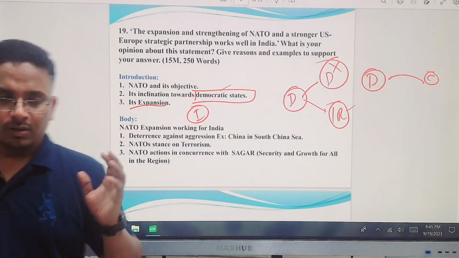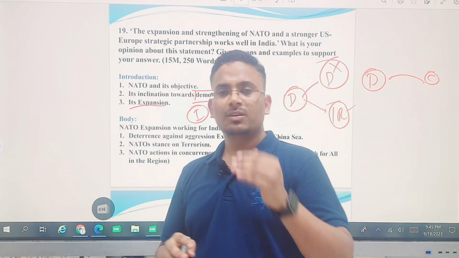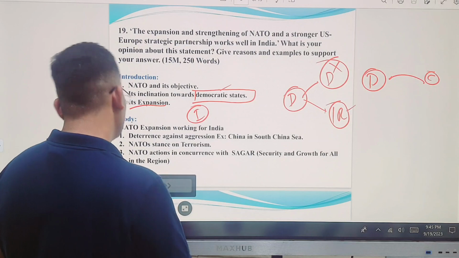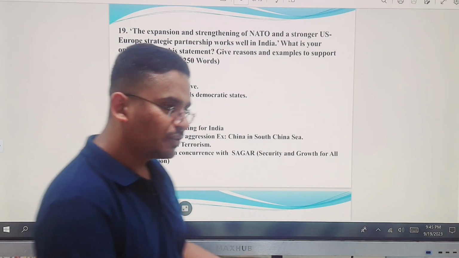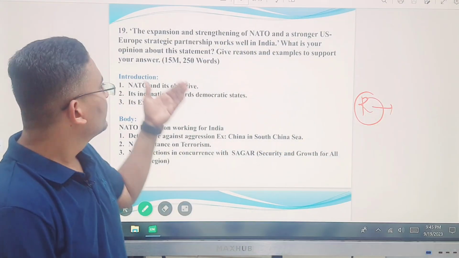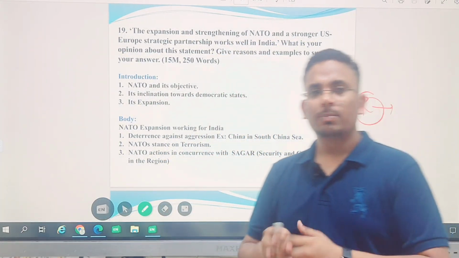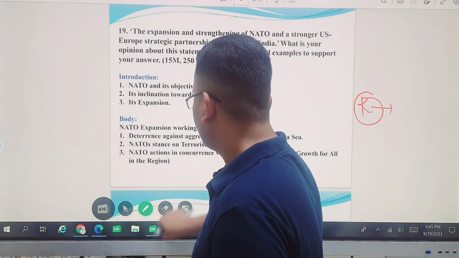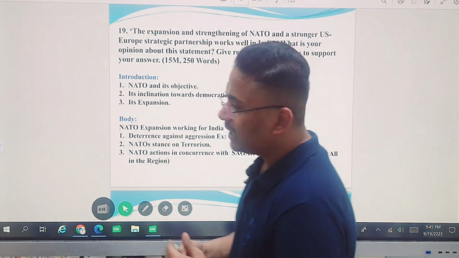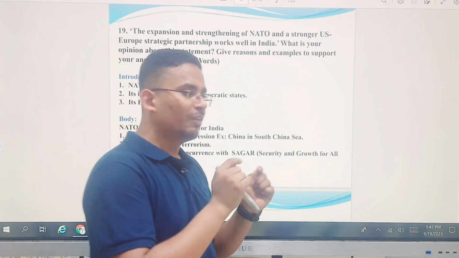Okay, so 100% that the expansion of NATO will help India may not be right, but to a larger extent the expansion of NATO will help India, because one communist country or one socialist country is also a friend of India, that is Russia. You have to bring that factor also. Don't completely agree with the answer or the lines they have given. It largely helps India, may not completely. Give the examples. In order to counter the growth of China, you need NATO. But when it comes to the Russia and India relation, you should certainly stay away from NATO. That is how you have to analyze the questions.